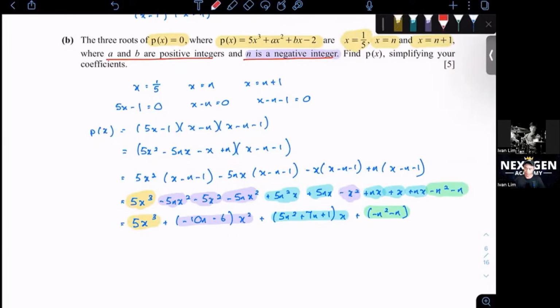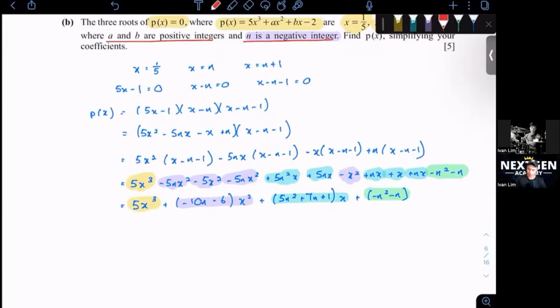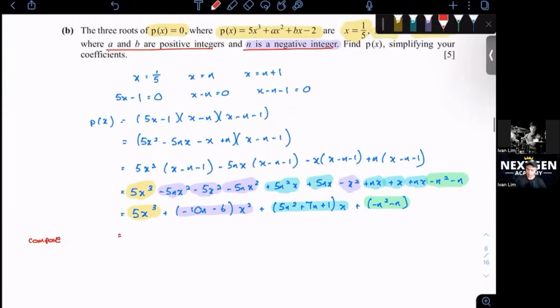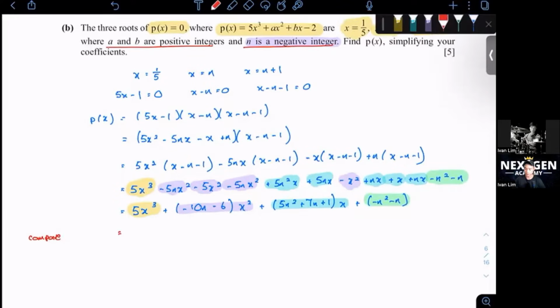What we want to do right now is compare the coefficients of all the terms. So you compare with the given 5x cubed plus ax squared plus bx minus 2.